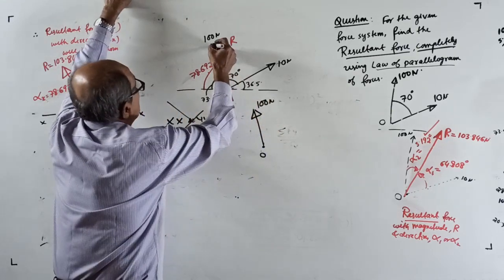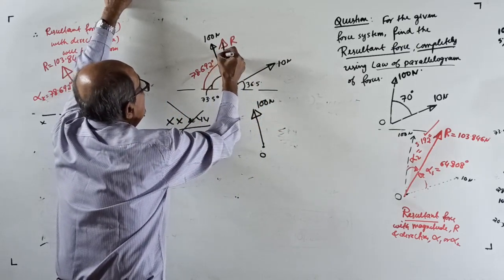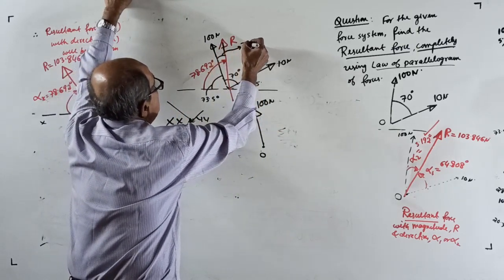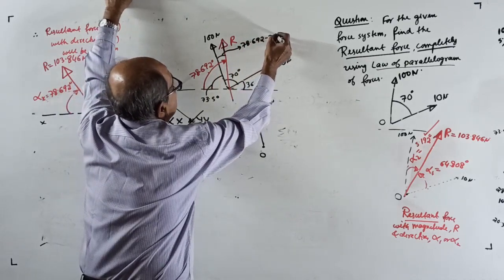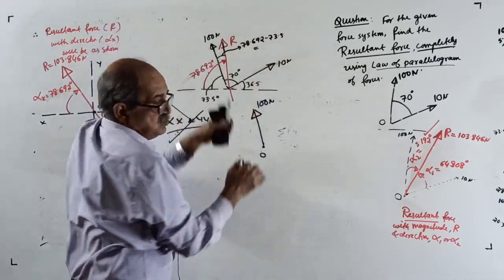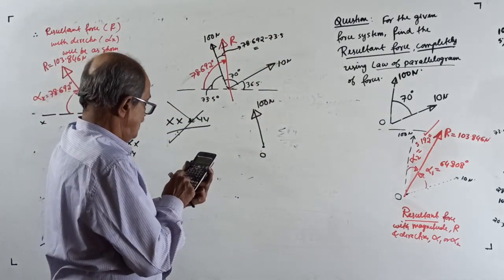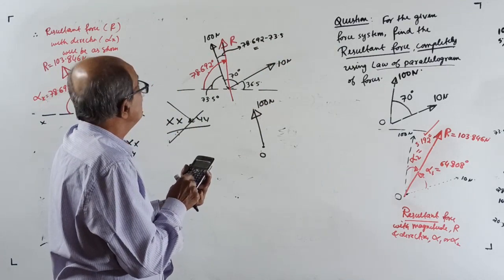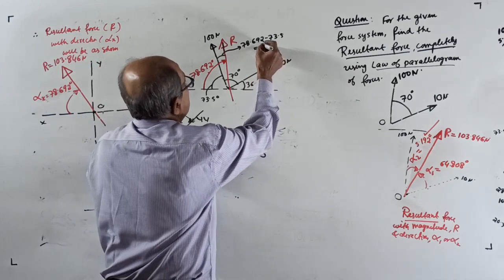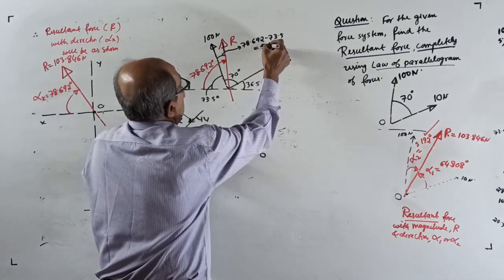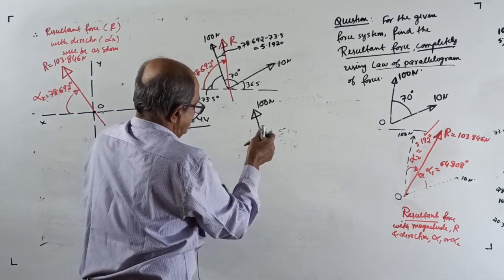From 100 Newton to the resultant, this angle will be how much? 78.692 minus 73.5 equal to 5.192 degrees. Or you can tell the resultant goes here.